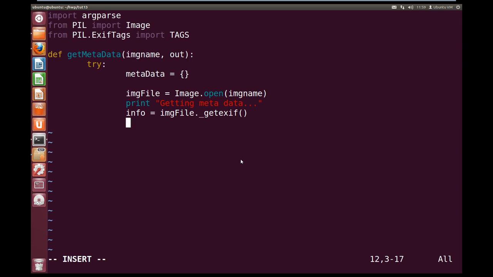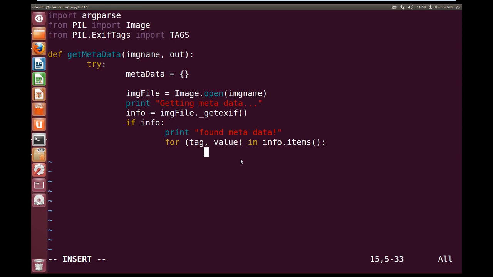Okay, so now that we have the info, we're going to check that it's there. So if info, then we're going to print out that we found metadata. Okay, so we found metadata. Let's start grabbing it out of the info dictionary. So for tag, value in info.items, so we're going to go through the dictionary and grab the tag values.